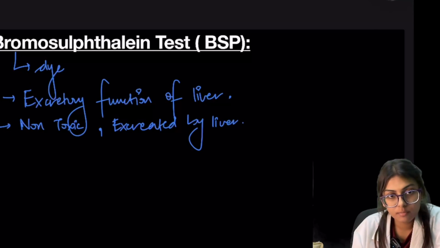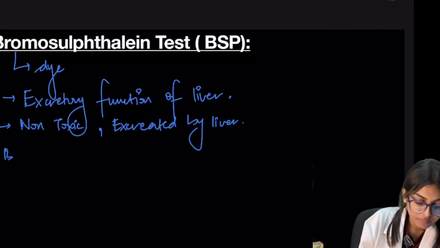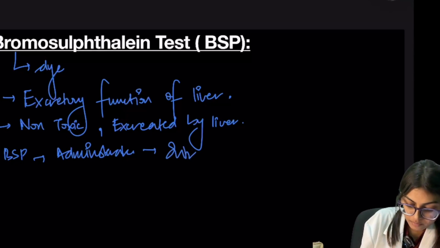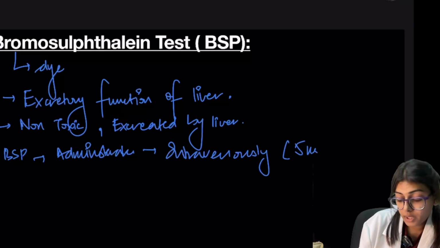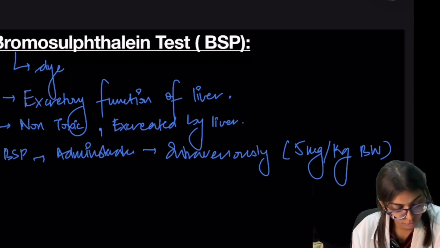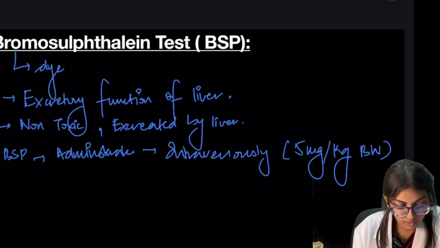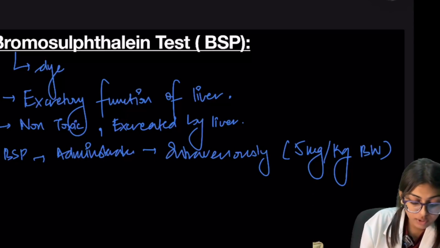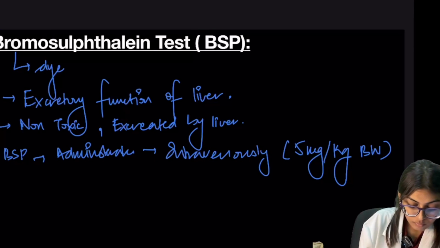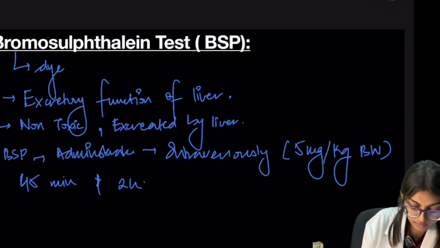Further, BSP, that is bromosulfophthalein, is administered intravenously. How much amount is administered? It is very important. That is 5 milligram per kg of body weight, administered intravenously, and its serum concentration is measured at 45 minutes and 2 hours.